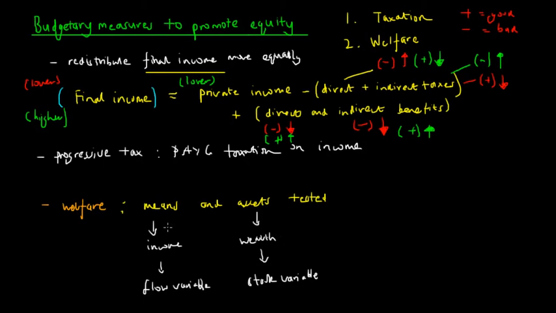So what the government does is they means and assets test people who claim welfare. So not everyone can claim government welfare, because they have to fulfill requirements of means and assets tests. And so this means that the government will help decide who is eligible for these welfare payments relative to their income and their wealth. So if someone earns no income, so let's just call this $0, but they have, say, $1 billion worth of assets, they're not going to get any welfare payments, because although they fulfill the means test, they don't fulfill the assets test.